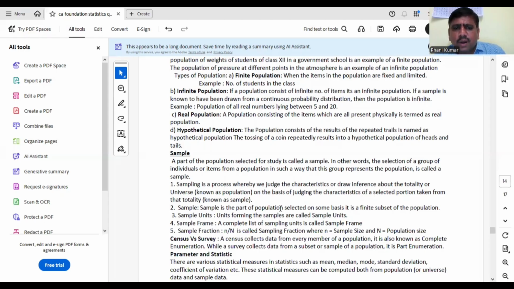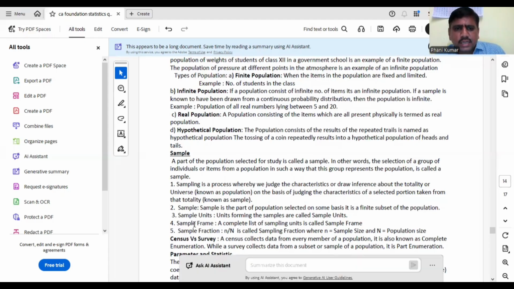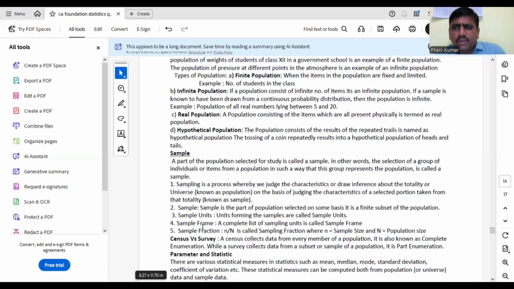So a sample is the part of the population selected on some basis, a finite subset of the population. Sample units means the units forming the sample are called sample units. Suppose I am drawing 5, 5, 5, 5 like that. If I have drawn the first 5 samples, that is the first unit. Another 5 samples, that is the second unit. Each member, or group of members, is known as a unit. Sampling frame, very important.